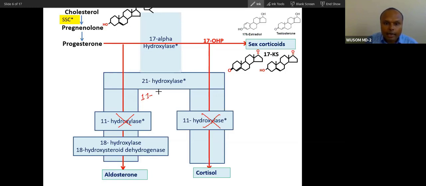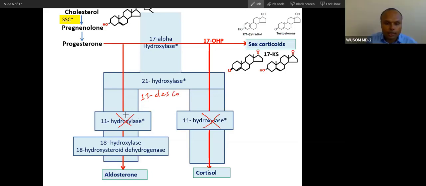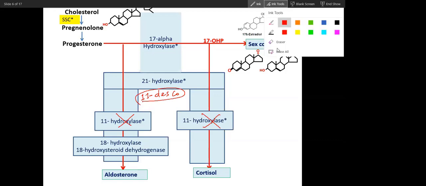This is called 11-deoxy. Deoxy means not hydroxylated. Non-hydroxylated deoxycortisol and deoxycorticosterone will be produced, which are not hydroxylated at the 11 position. Did you understand? Yes, sir.